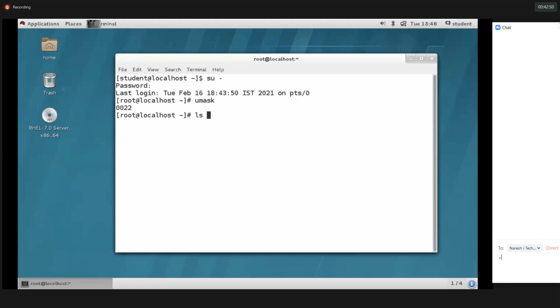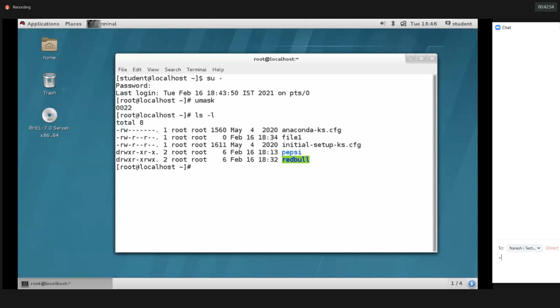So now my intention is I need to change the permission for existing files as well as directories. I already created a few files and directories. If you change the UMask value, then when I create new files and directories, the file permission will change. Already we have existing files. For those particular files, I need to change the permission. How?